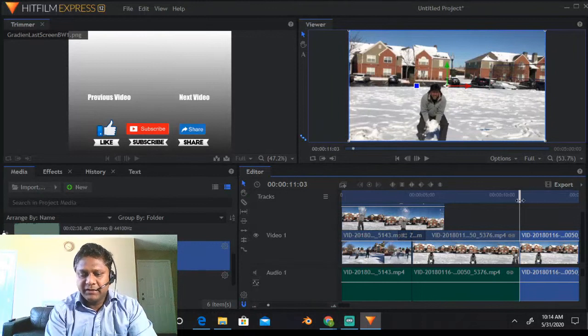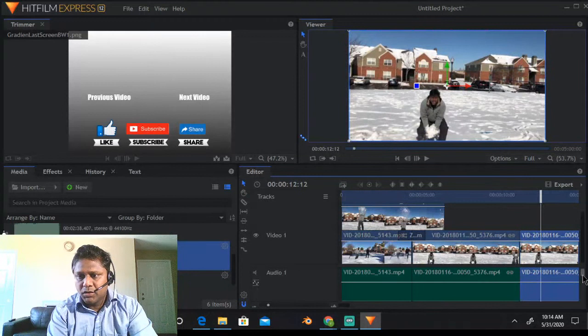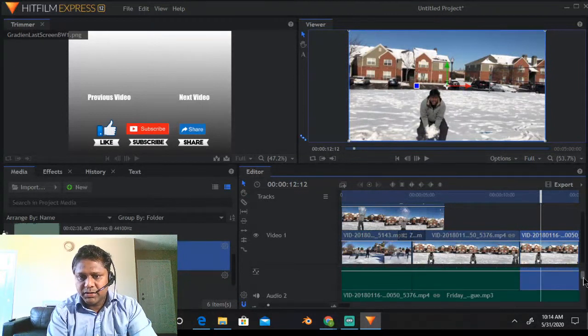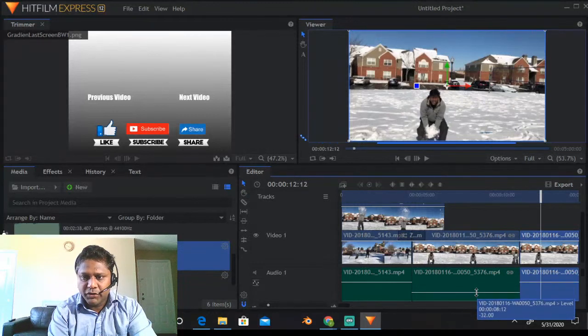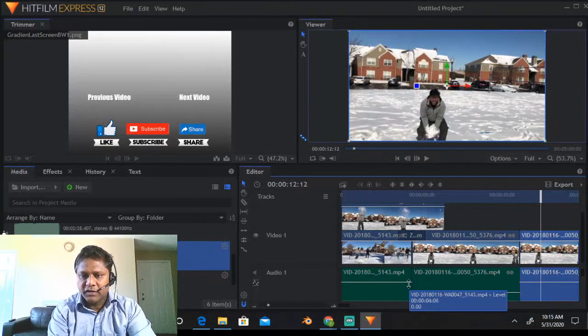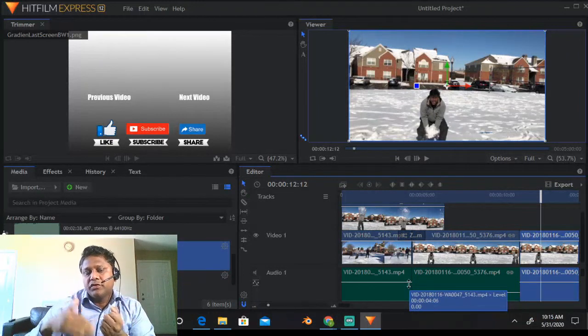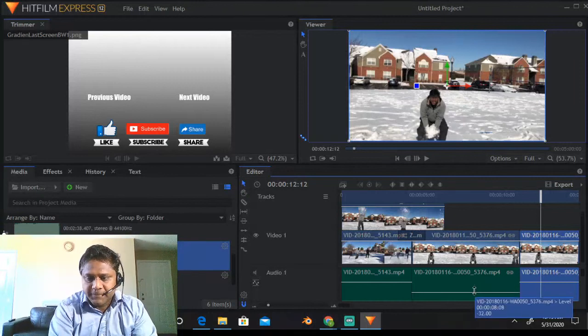Now you can see I have increased my audio size. You can put in multiple audio pieces. You can play with the audio levels. You can cut the audio at respective positions, and if at one piece you want the audio to be very high and at another piece you want the audio to be low, you can do it here.